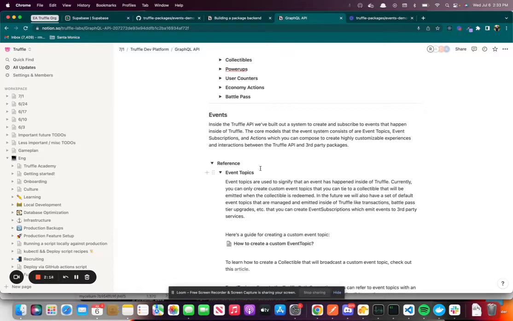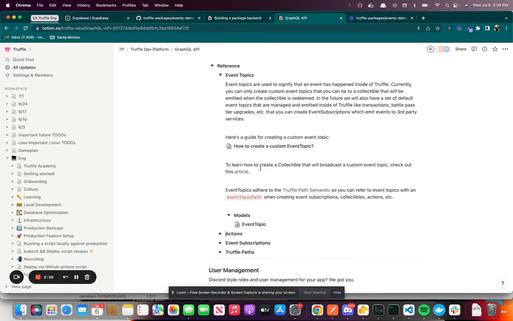So that is one of the cool things. Right now, the primary mechanism for triggering these event topics, specifically the custom ones, is when a collectible is redeemed. The example that we're going to work through today is a viewer create poll collectible, where the purpose of the package is to allow viewers to create their own polls outside of the mods or the creator, and they can unlock this through the channel point shop or the battle pass, or some other collectible mechanism inside of Truffle. When the collectible is redeemed, it would broadcast an event topic. I'm going to take you through what happens after that.